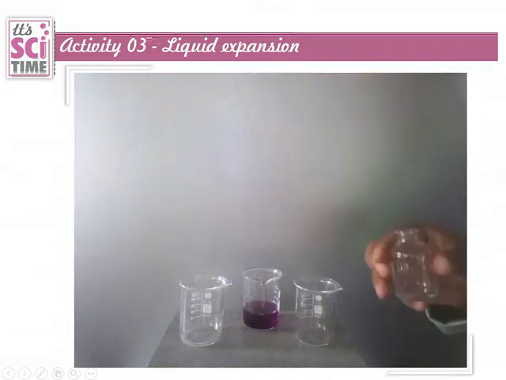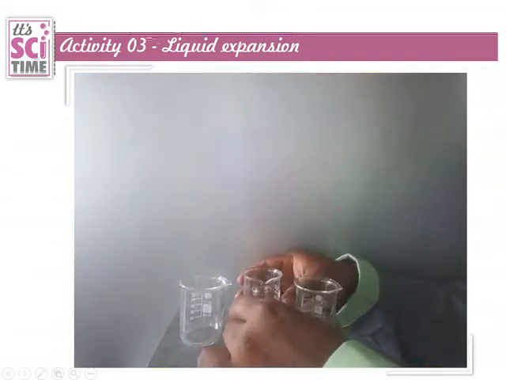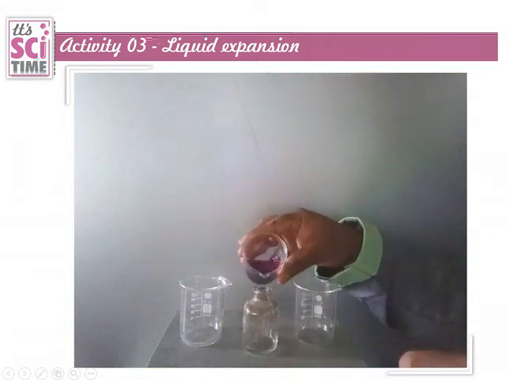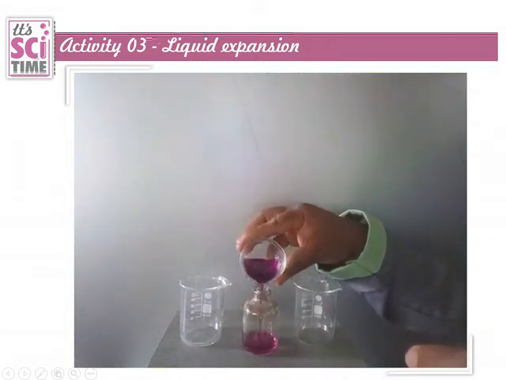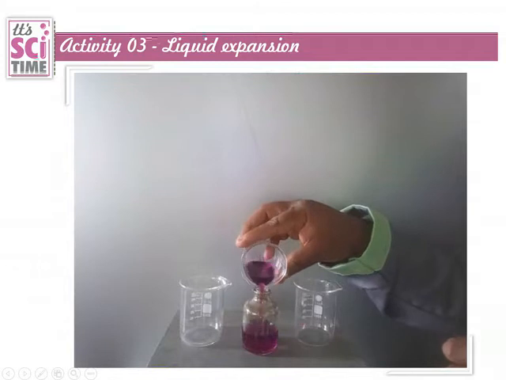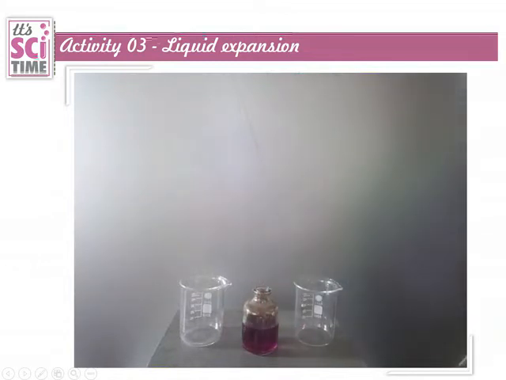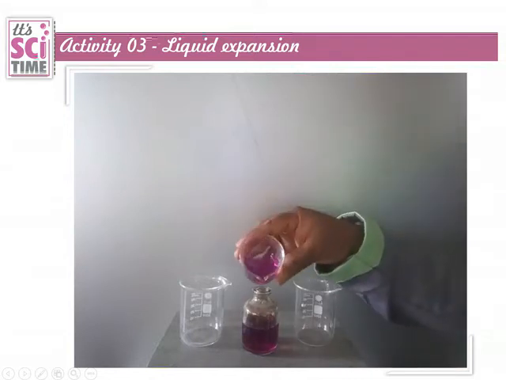Now first we fill some colored water into this bottle, and that is not enough. Let's fill some more colored water like this.